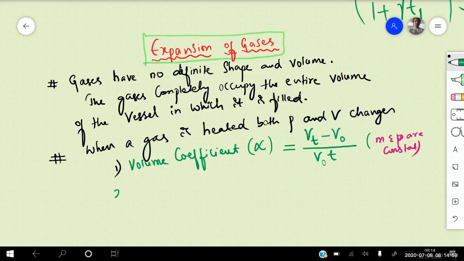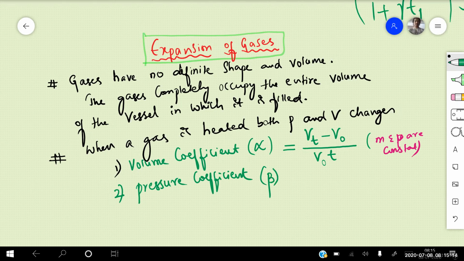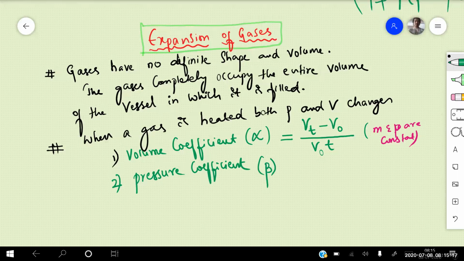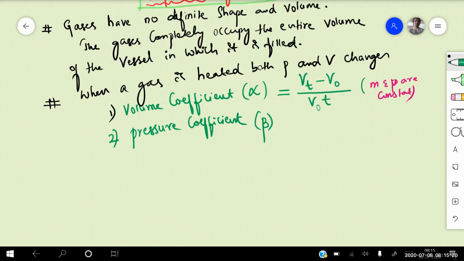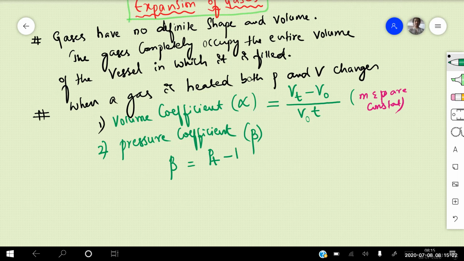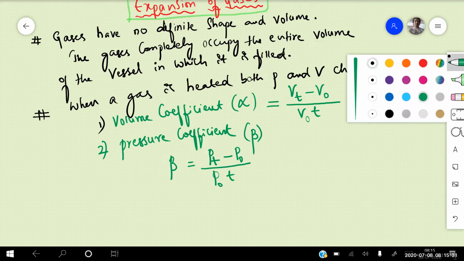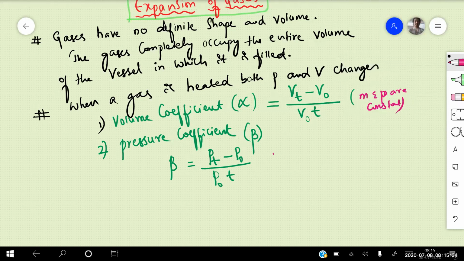In the same way, the second one is known as the pressure coefficient. Pressure coefficient is represented by letter beta. So what is the value of beta? Beta is equal to Pt, pressure at T degree centigrade, minus pressure at 0 degree centigrade, by pressure at 0 degree centigrade into T. What am I taking constant again right now here? In this one again, I am keeping mass and volume constant.